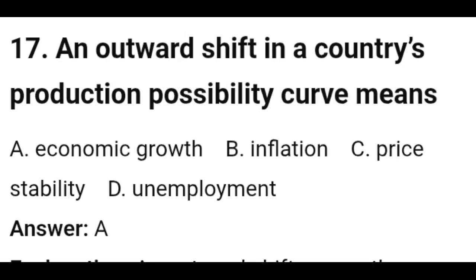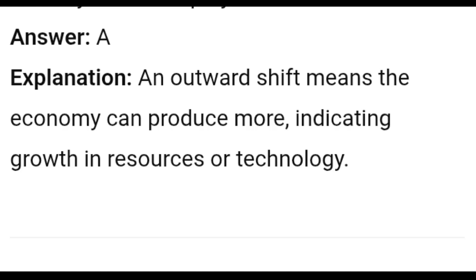17. An outward shift in a country's production possibility curve means A. Economic growth, B. Inflation, C. Price stability, D. Unemployment. Answer A. Explanation: an outward shift means the economy can produce more, indicating growth in resources or technology.